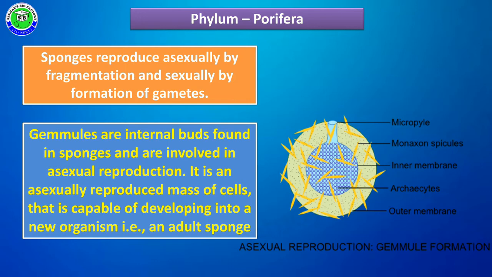When the archaeocytes are released outside the gemmules through the micropyle, each one can become a new individual. In this way, sponges perform asexual reproduction commonly by fragmentation, and some members by the gemmule method.